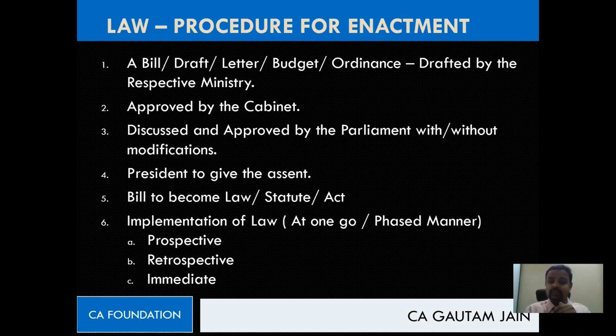The farmer may get pinched and he may say, what nonsense, my decision making has gone haywire. So please understand, only in public interest and when there is no option left, there is a possibility that they may implement any law retrospectively, not generally. Okay, I hope you have understood.